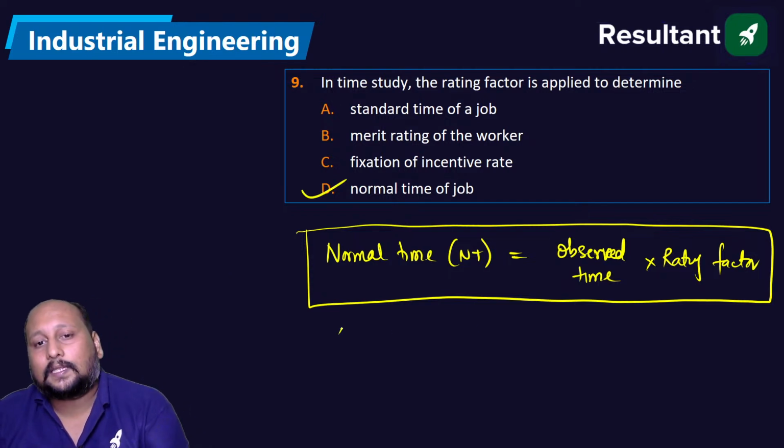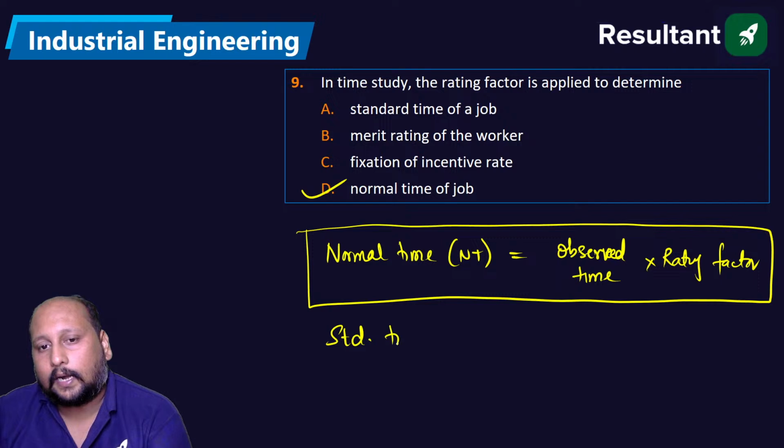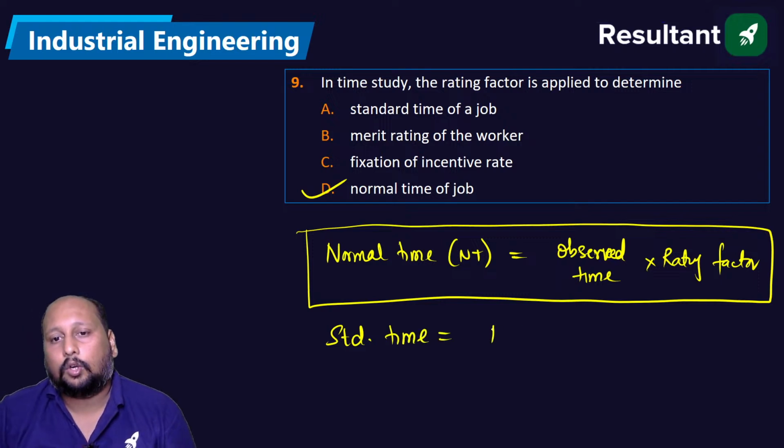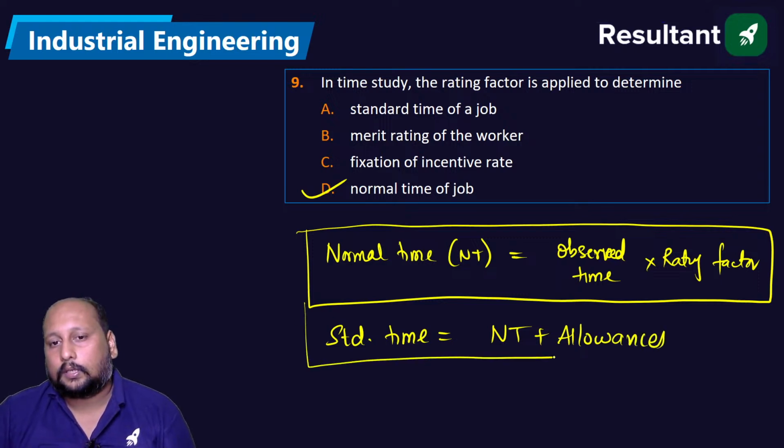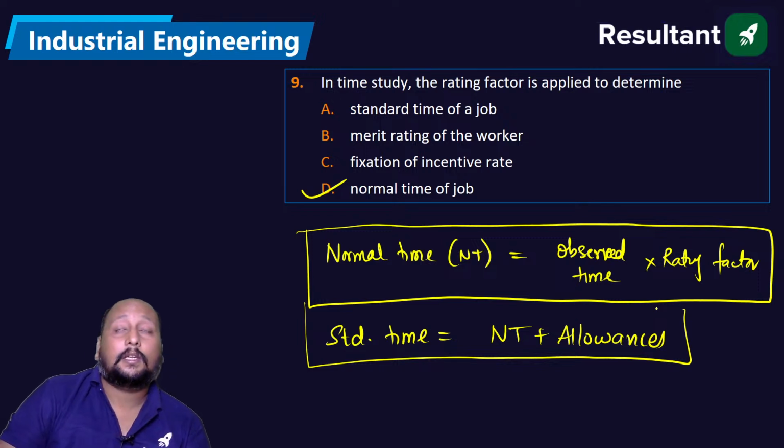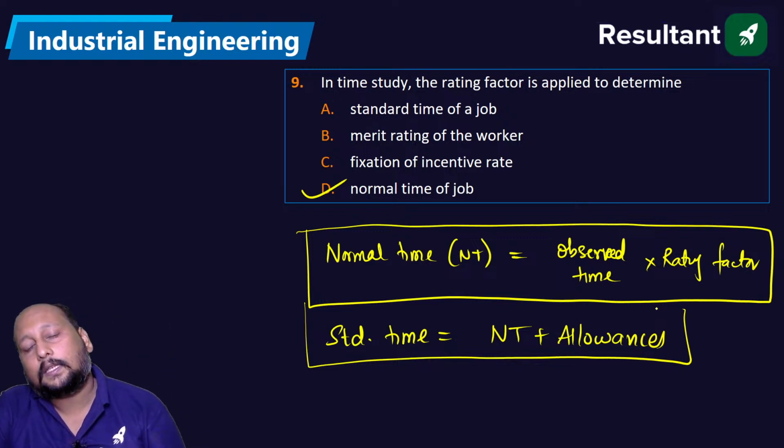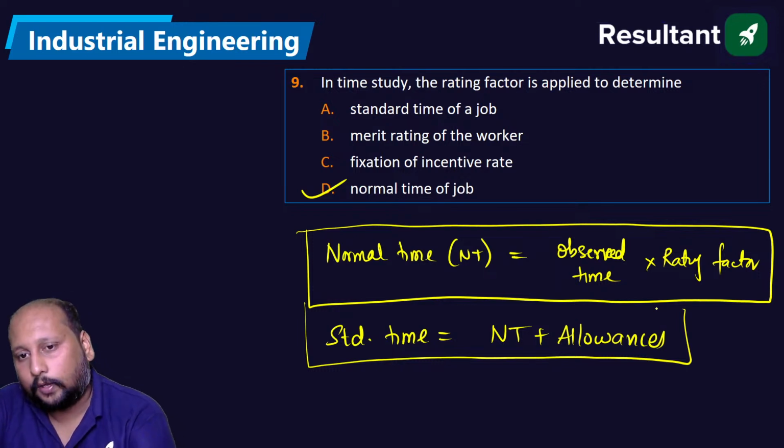If I want to calculate standard time, it is equal to normal time plus allowances. Normally, the allowances are a percentage of normal time. Is this clear? Chalo, next.